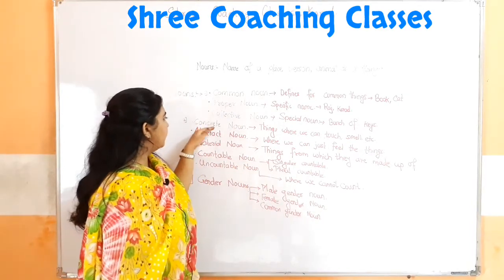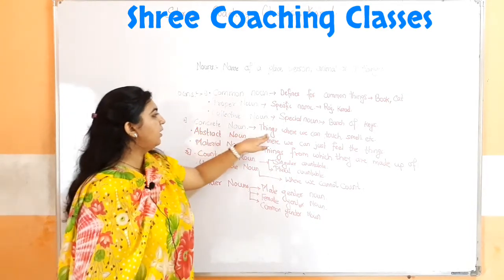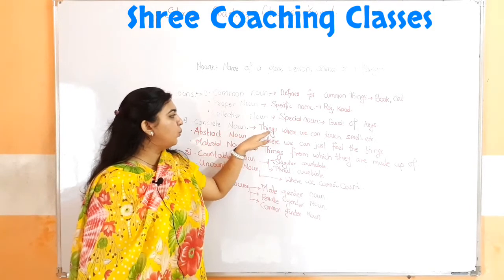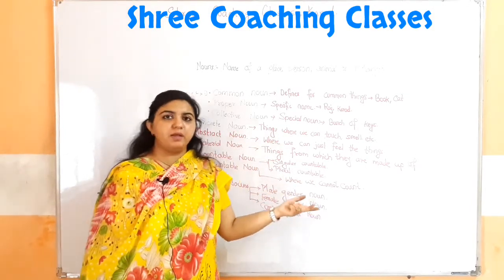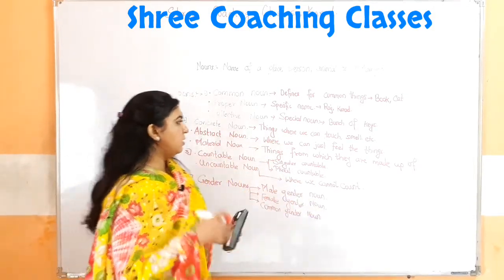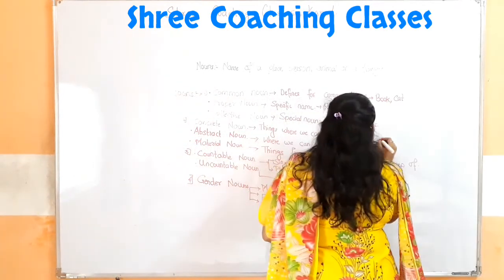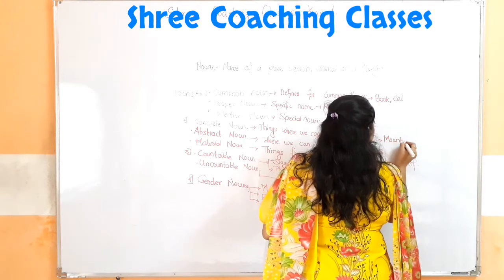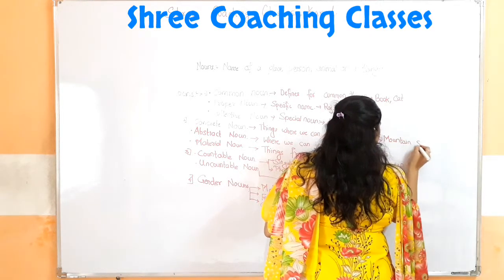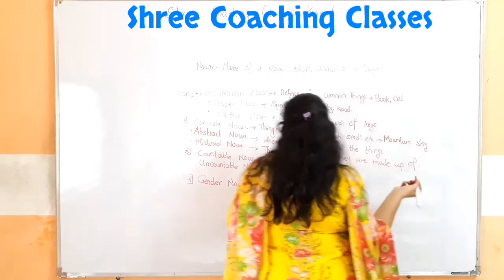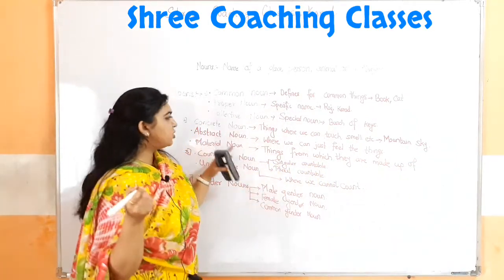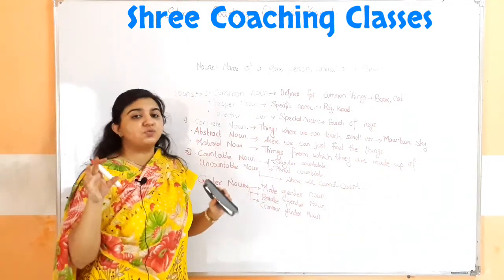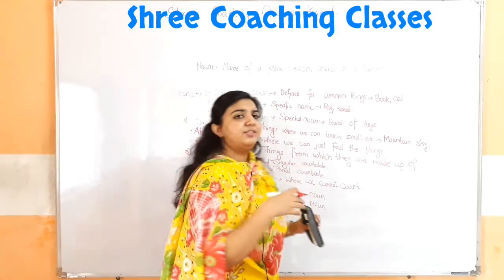Next again we studied the concrete noun. What are the concrete nouns? Things which we can touch, we can smell or we can see. For example mountain, sky, etc. The abstract noun is where we can just feel the things but we cannot touch, we cannot smell.